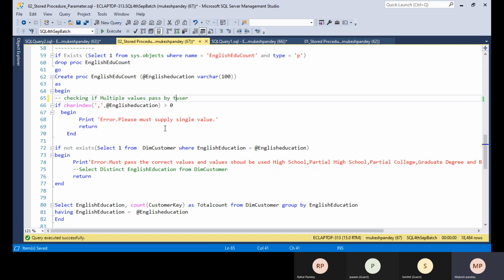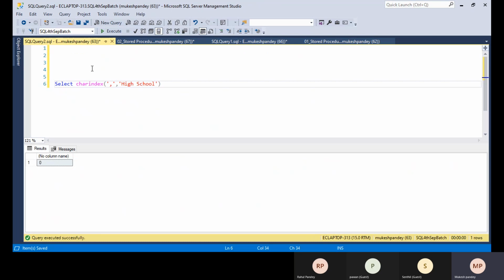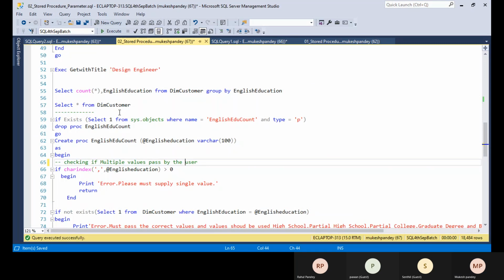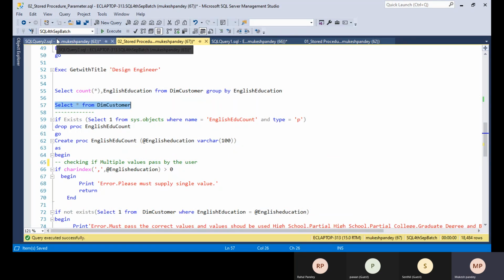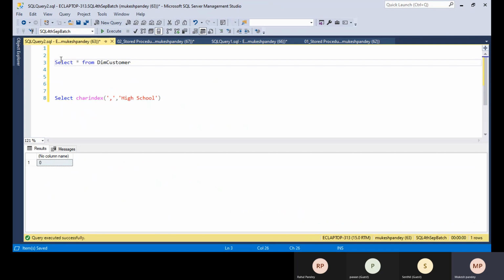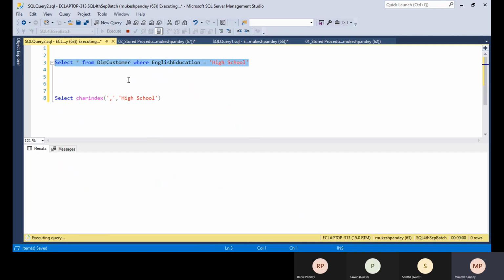The next one is that you also need to check whether the value, for example high school, exists. Suppose you are using select star from the dim customer table. Here, if you pass the correct value, where English education is equal to high school, meaning whatever value is available, if you pass that value here, the output will come. So for example, suppose this value is correct, the output will come.